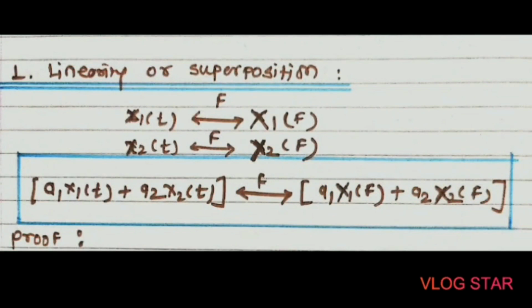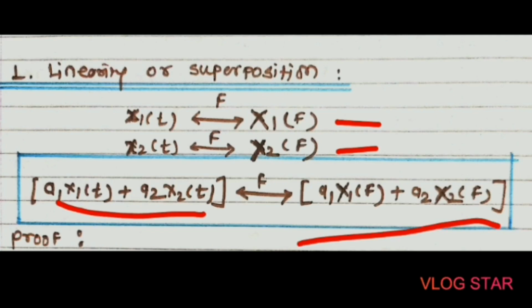First property is linearity or superposition. If x1(t) and X1(f) represent a Fourier transform pair, and x2(t) and X2(f) represent a Fourier transform pair, then for all constants a1 and a2, we can write the left hand side term as a1 x1(t) plus a2 x2(t), and at the right hand side a1 X1(f) plus a2 X2(f).